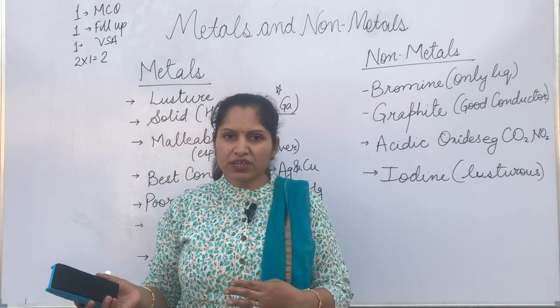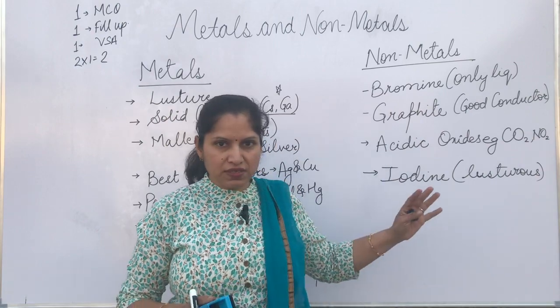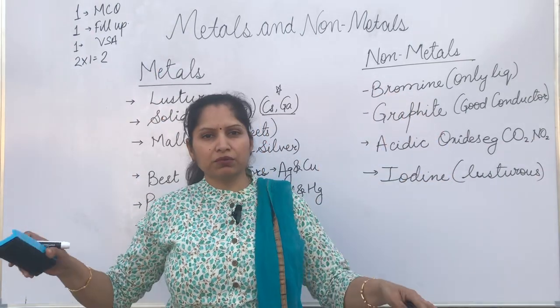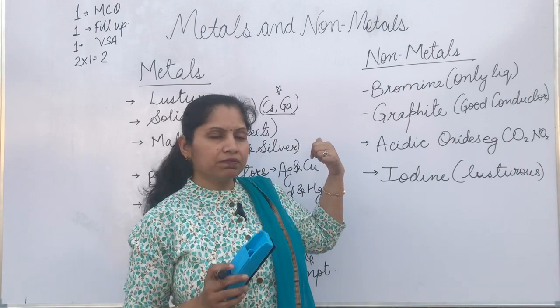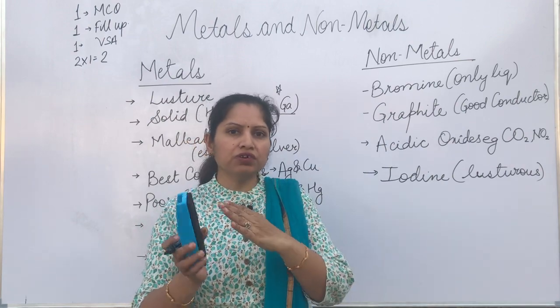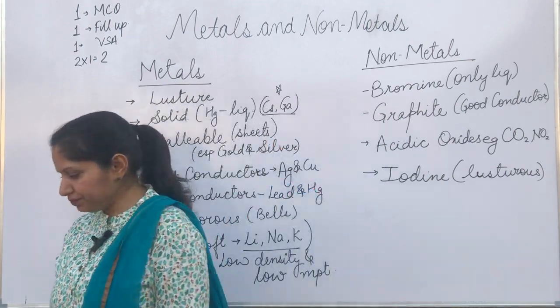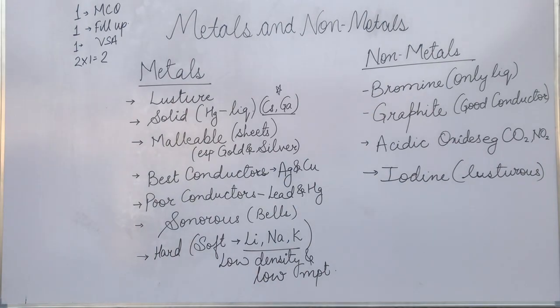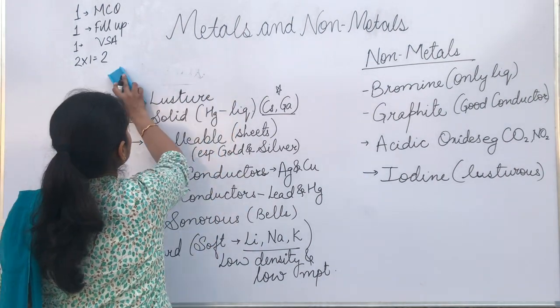I'll just shift to the side. You just take a screenshot of the same so that in one go you can remember that this covers almost the first 3 pages of your book. From metals and non-metals, whatever is given in the first 3 pages, that is all included in this. I hope you have taken a screenshot.